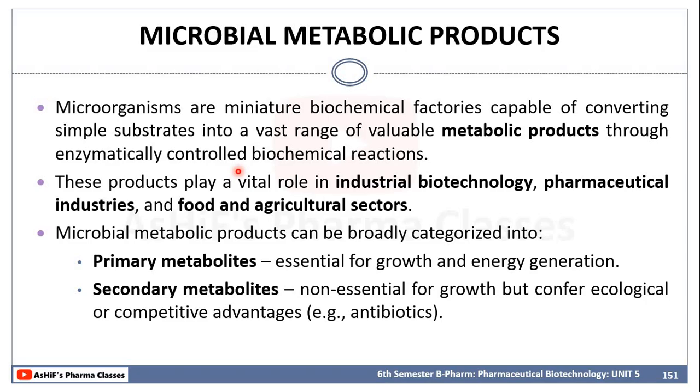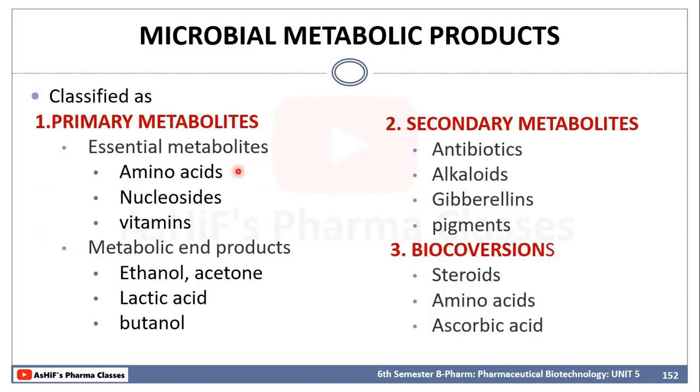As the name indicates, primary metabolites are the metabolites which are essential for the growth and energy of the microorganism itself, and secondary metabolites are non-essential for growth, but confer an ecological and competitive advantage, like producing antibiotics. So, this is the classification.